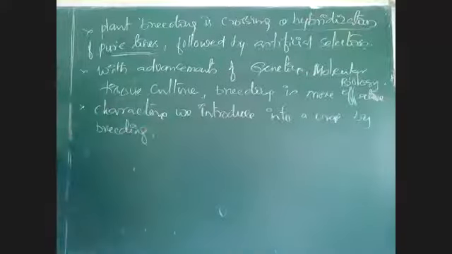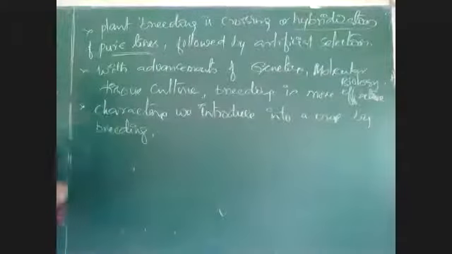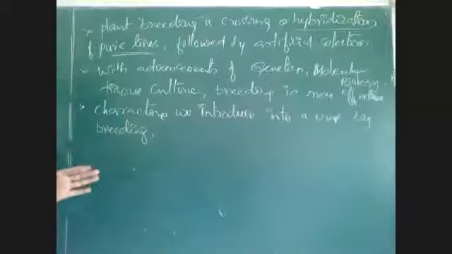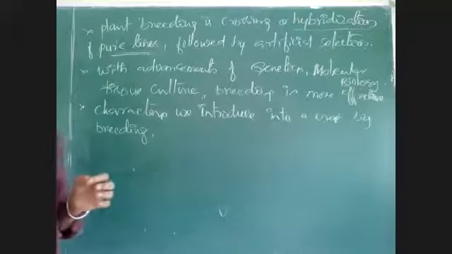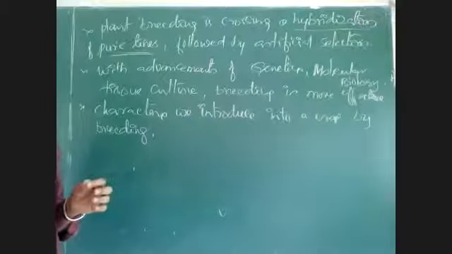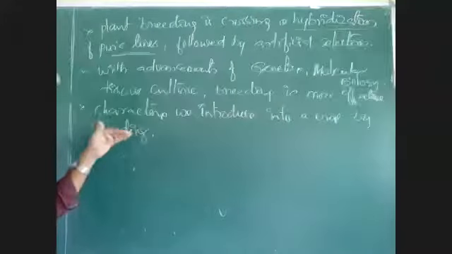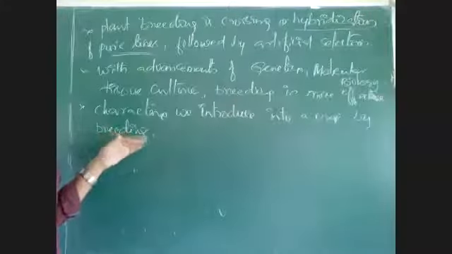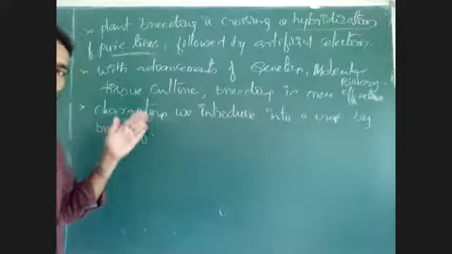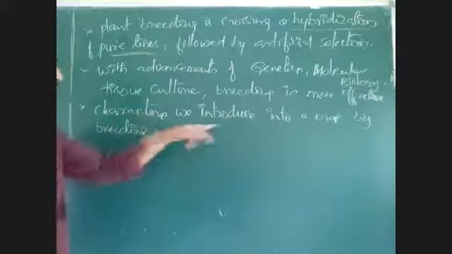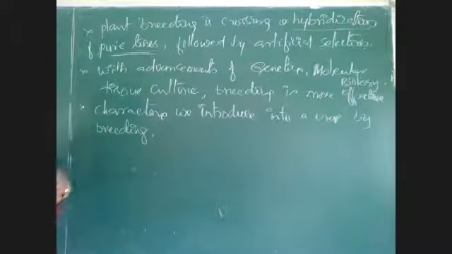How can we introduce a character? Suppose a rice plant is there. That rice plant is growing through its life cycle and giving yield. If we need to produce a rice with high yielding capacity, then we need to develop a rice variety which can give more yield. In the same species of rice, we can add an additional character. That is plant breeding. In the process, we will discuss what characters we can try to incorporate into crop plants.